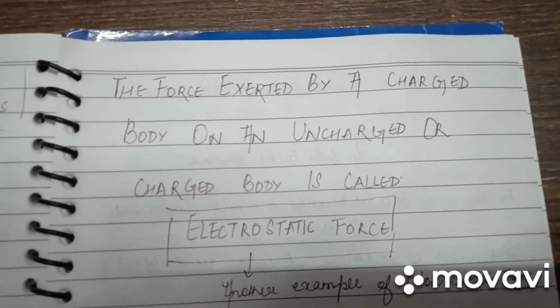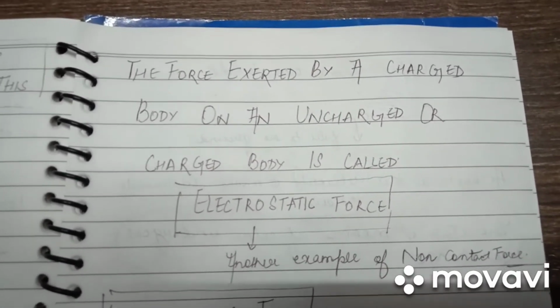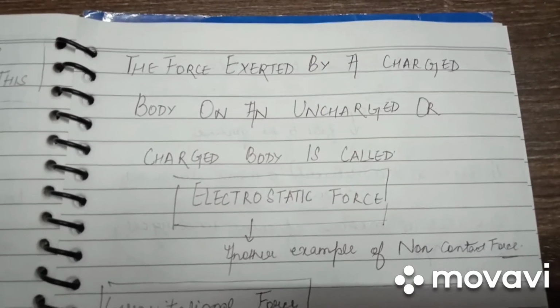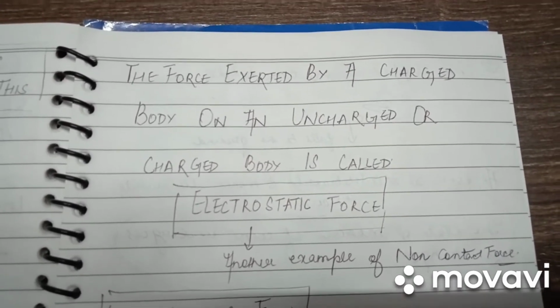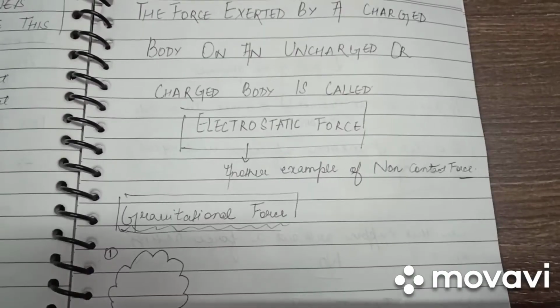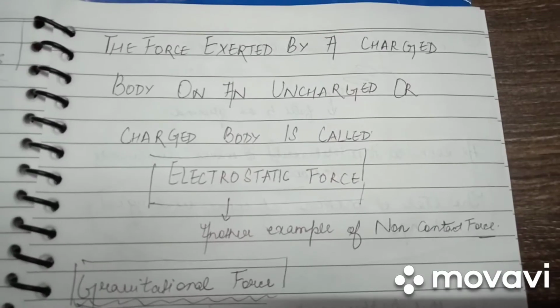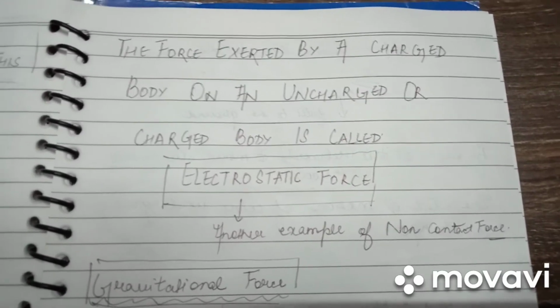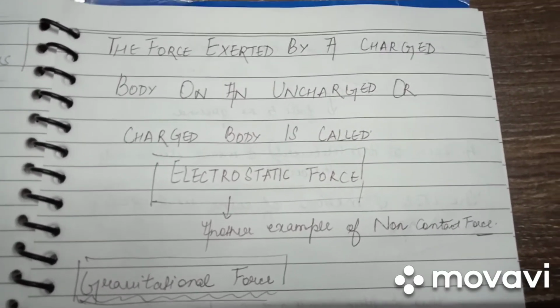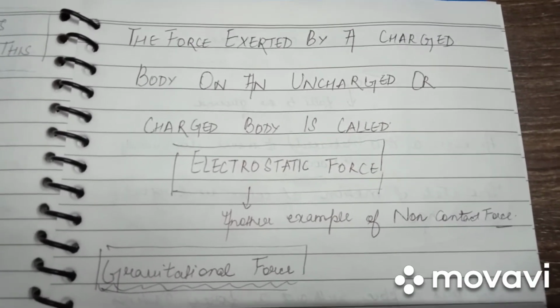The force exerted by a charged body on an uncharged or charged body is called an electrostatic force. Therefore, the force acting between paper bits and the comb happens to be an electrostatic force, which is another example of non-contact force. As the comb is not brought in contact with the paper bits, it is just brought near to the paper bits, as a result of which paper bits are attracted to the comb.